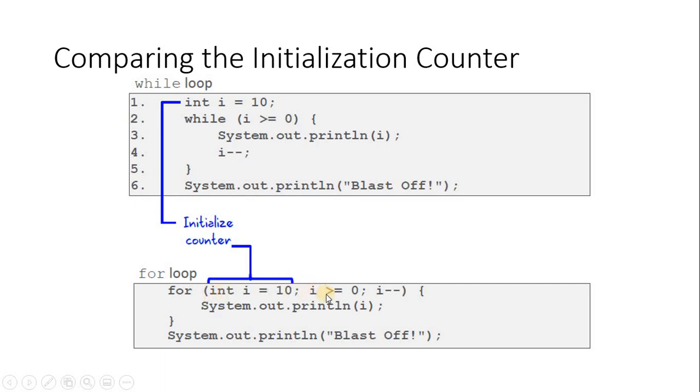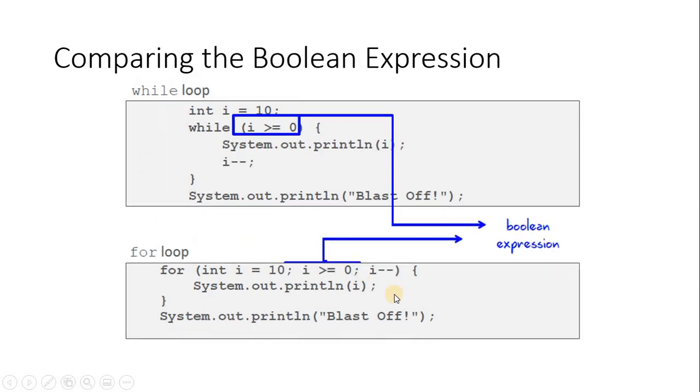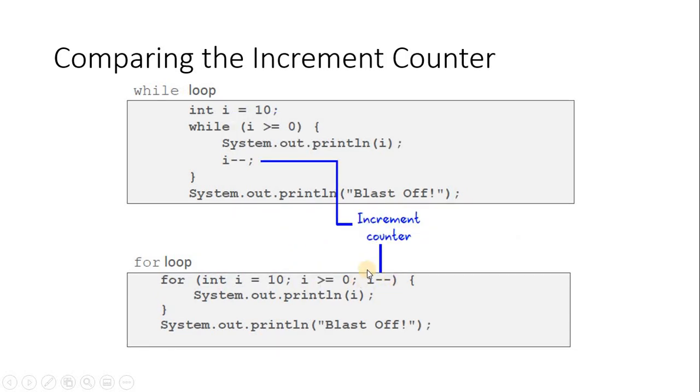Again, the condition is here in the while, and here in the for we have a condition too. The increment and decrement operator we put inside the loop body in while, but in for it is within the head itself.